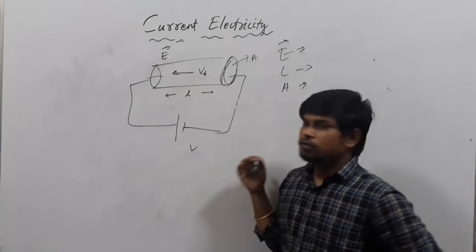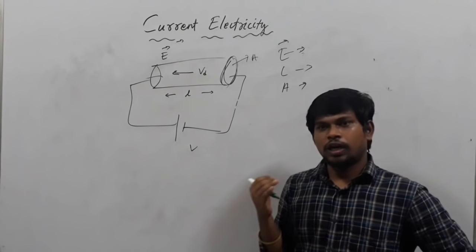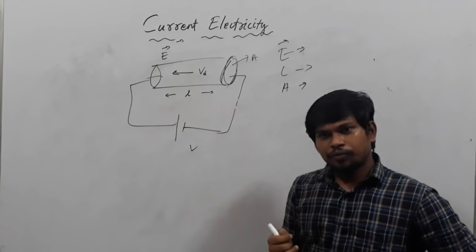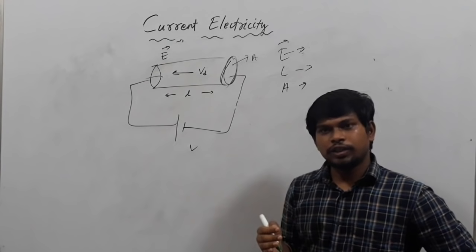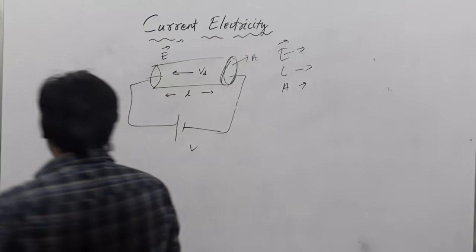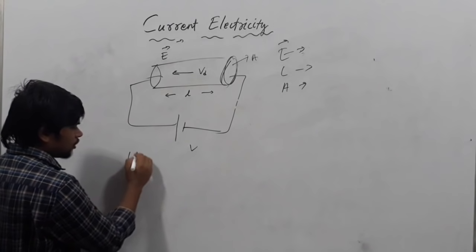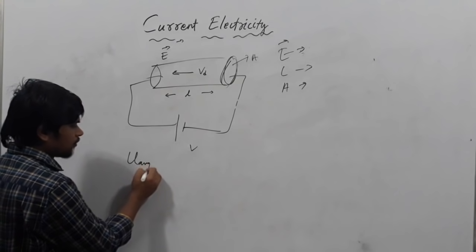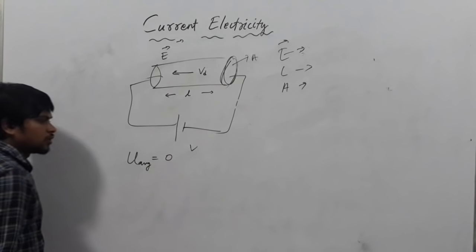So on average the velocity is 0. The initial velocity is 0. So on average, u is the initial velocity. The u average equals how much? 0.